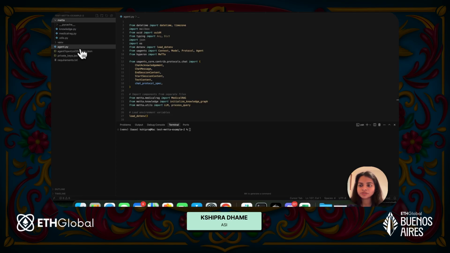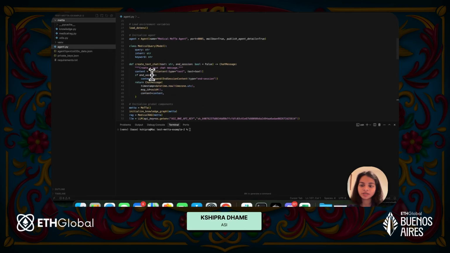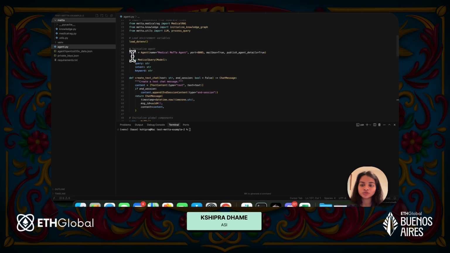I will first quickly go over some of the important bits in the agent file, and then I'll move to the MeTTa bits. I'm going to keep this one short. You can see that I have an agent, and this is a mailbox agent because I've set it to true, and I'm running it on my local machine.